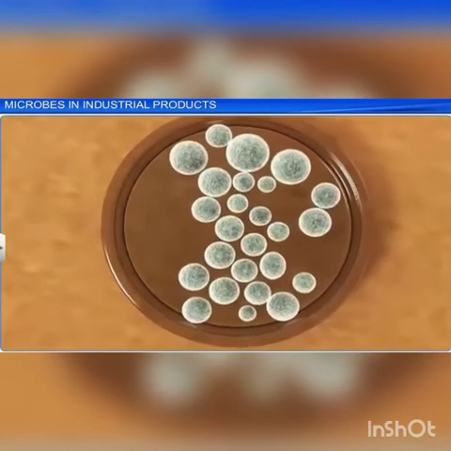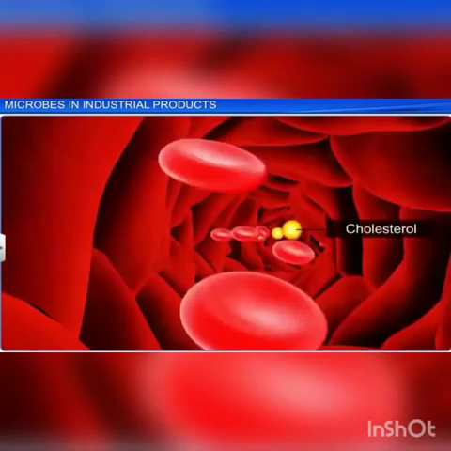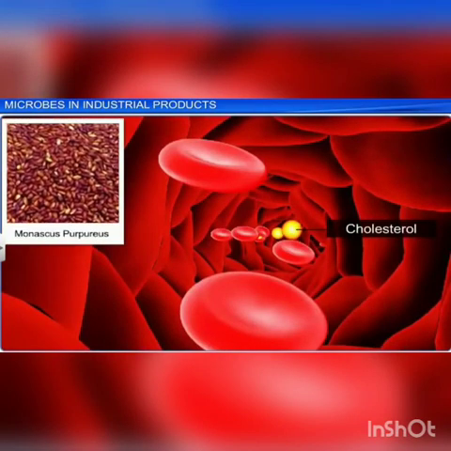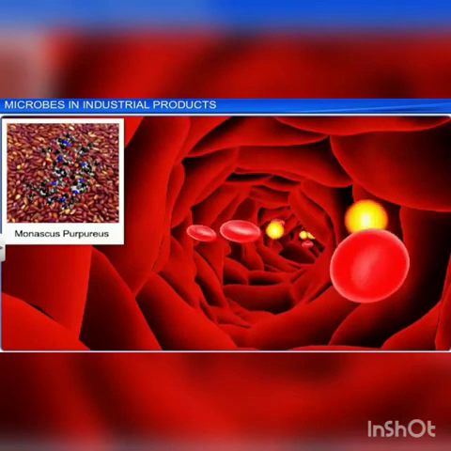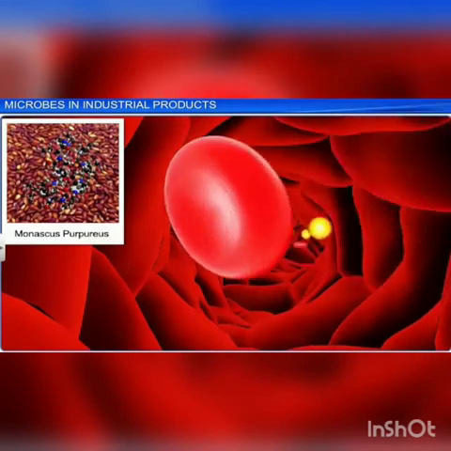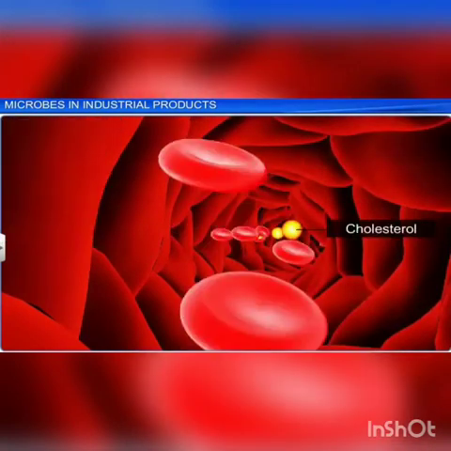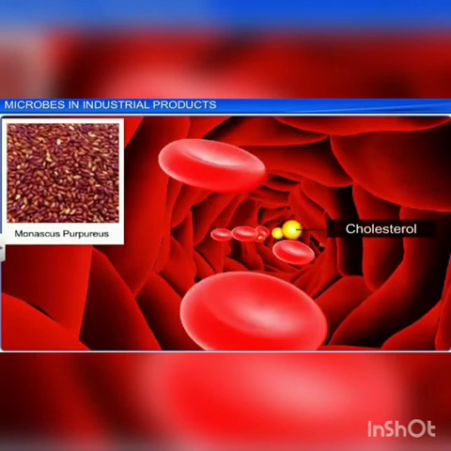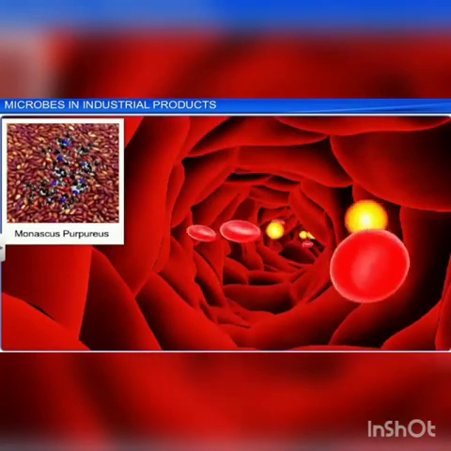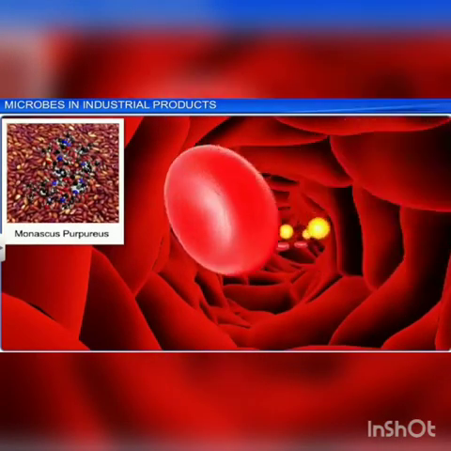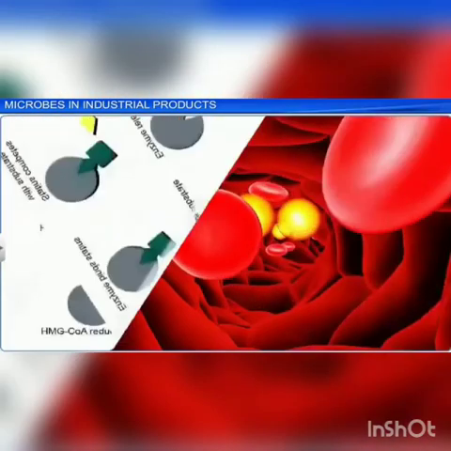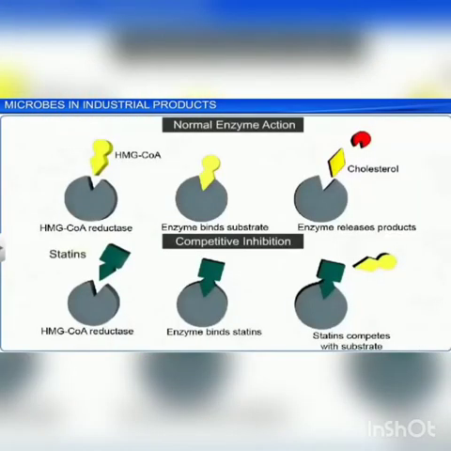Next, statins. Statins produced by the yeast Monascus purpureus have been used to lower the blood cholesterol levels. So yeast such as Monascus purpureus have been used to lower the blood cholesterol levels. It acts by competitively inhibiting the enzymes responsible for the synthesis of cholesterol.